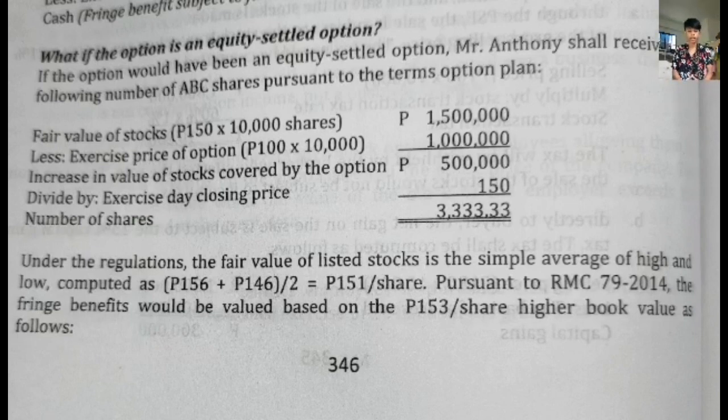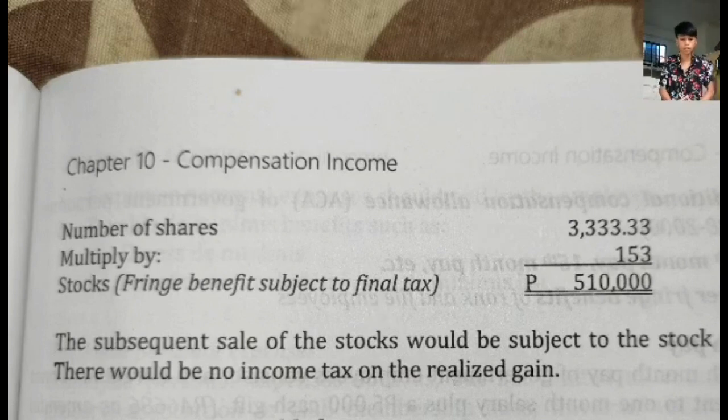Under the regulation, the fair value of listed stocks is the simple average of high and low, computed as 156 plus 146 divided by 2, equal to 151 per share, and the fringe benefit will be valued based on 153 pesos per share, whichever is higher than book value, as follows. Number of shares, 3,333 multiplied by 153, gives the stock fringe benefit subject to final tax, which is 510,000.